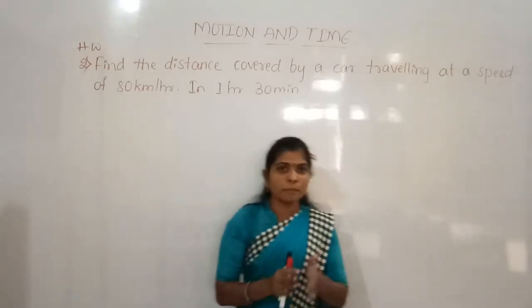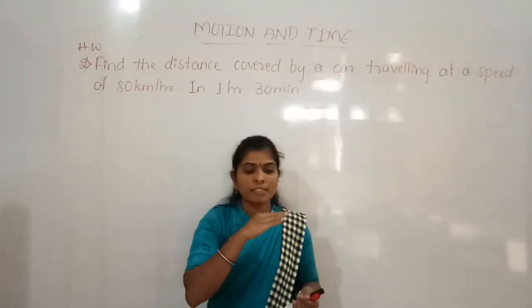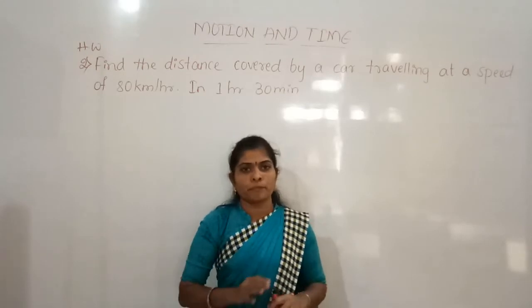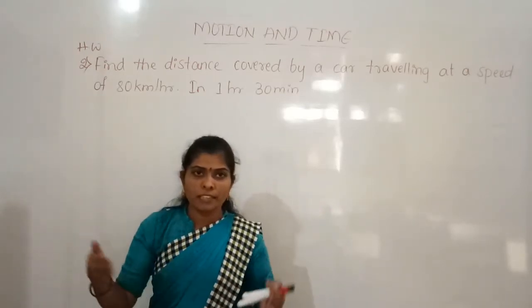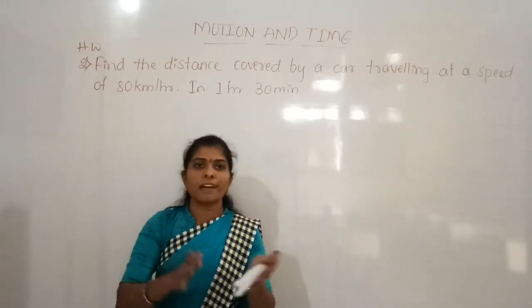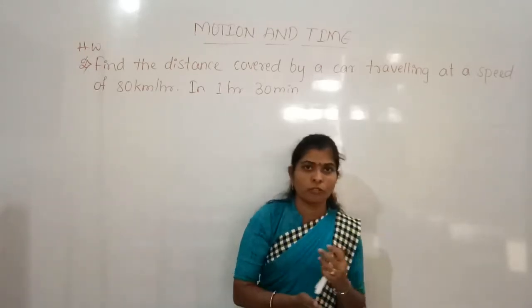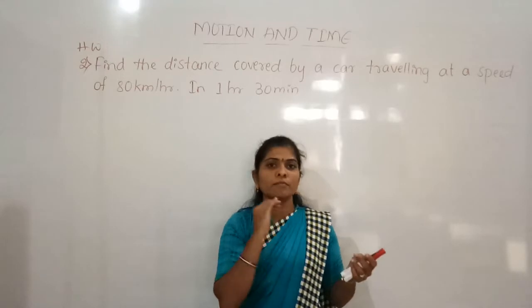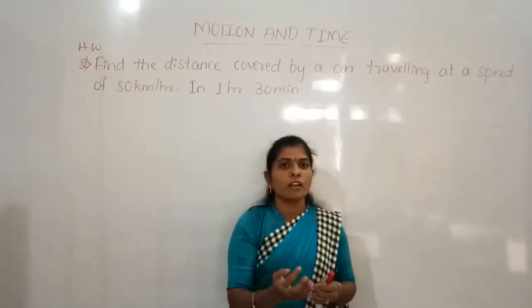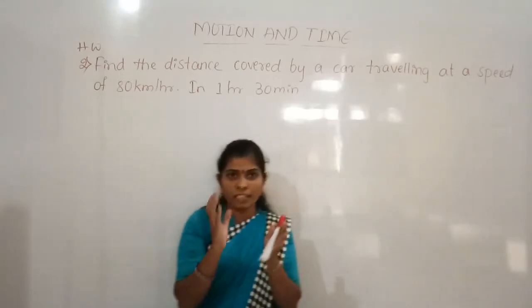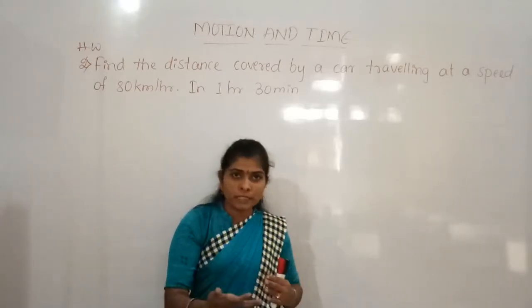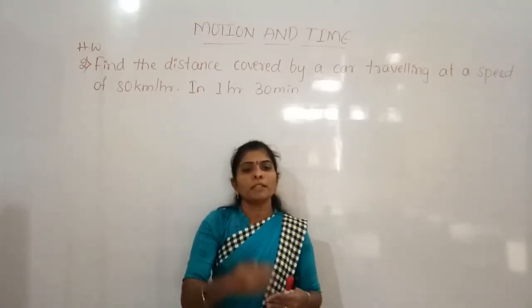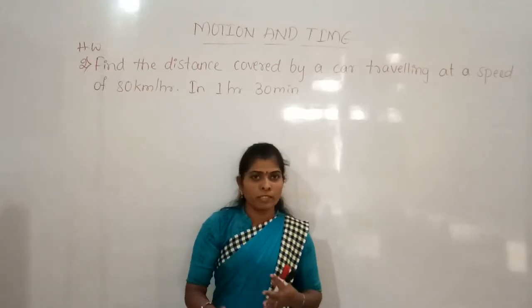So it doesn't mean that it will travel at this constant speed. Sometimes when the road is without any traffic or it is a clear road, the driver can move very fast. Or if there is a crowd or traffic, or if road breaks may come, then he reduces the speed of the vehicle.